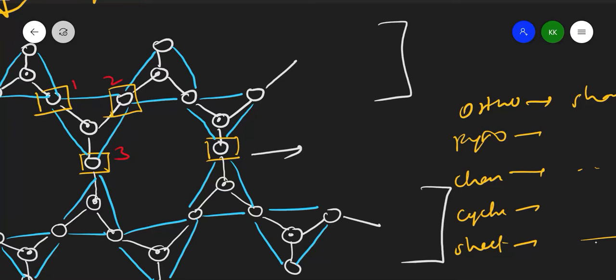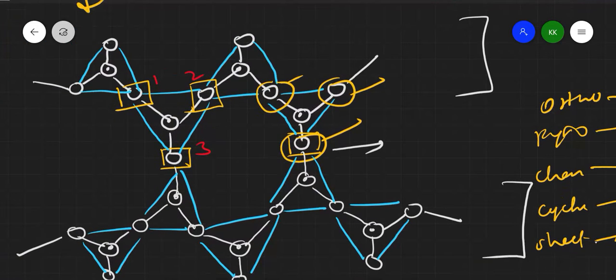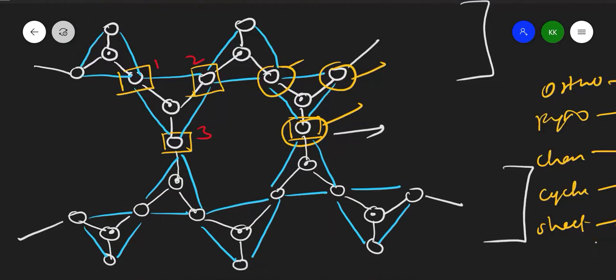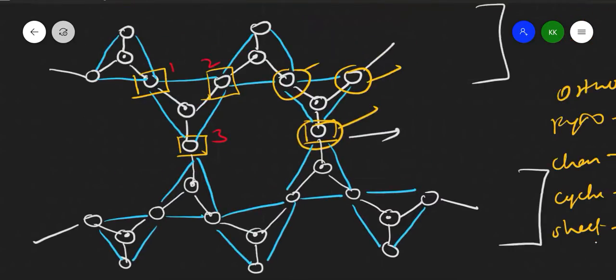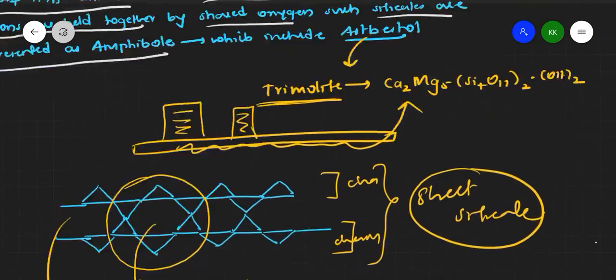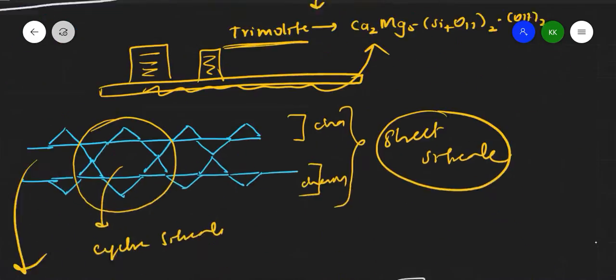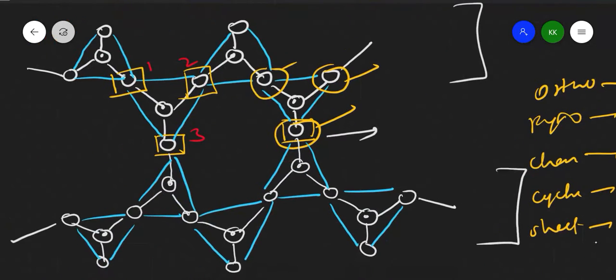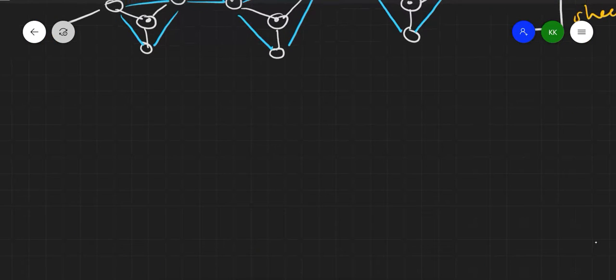Here also, if you see, first oxygen, second oxygen and third oxygen. So 3 oxygens will be shared. When oxygens are bonded to 2 atoms, they do not give any negative charge. Only if the oxygen is bonded with only one bond will it give a negative charge.